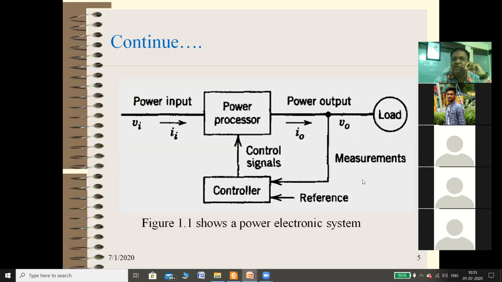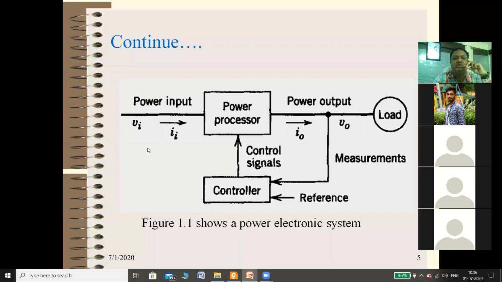Power electronics is basically used to convert high voltage or currents into different forms, like I already told you: AC to DC converters or DC to AC. AC to DC you already learned as a rectifier, right?